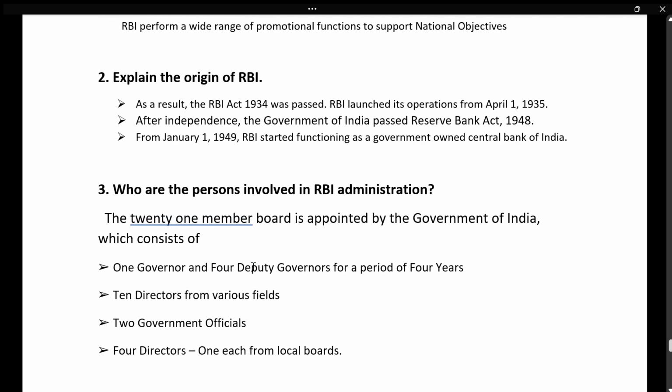And next is, who are they? This question is very, very important. There are 21 members in the administration. Okay, one governor and four deputy governors for a period of 4 years, and 10 directors from various fields, two government officials. See, this all together, it should come 21. Okay, four directors, one each from local boards. Please learn this question. This is very, very important.